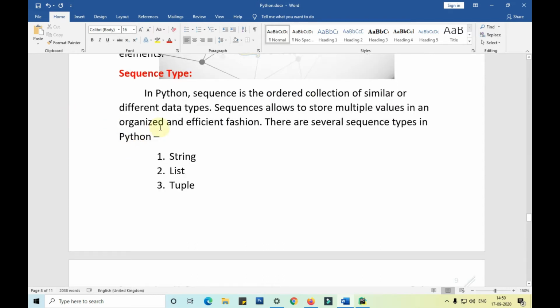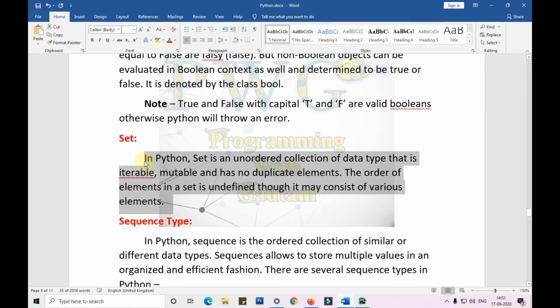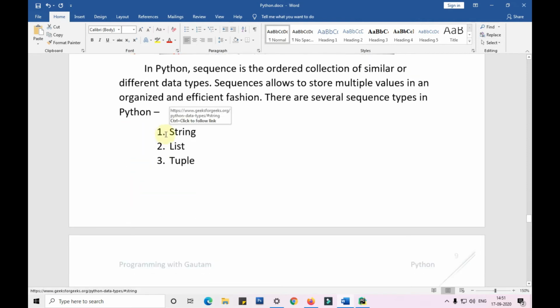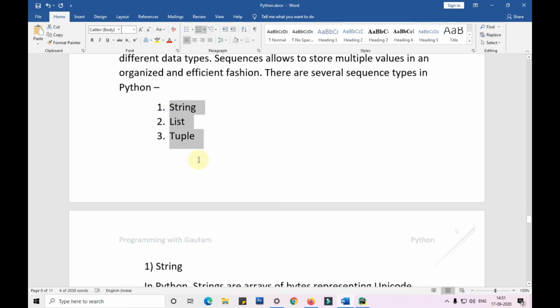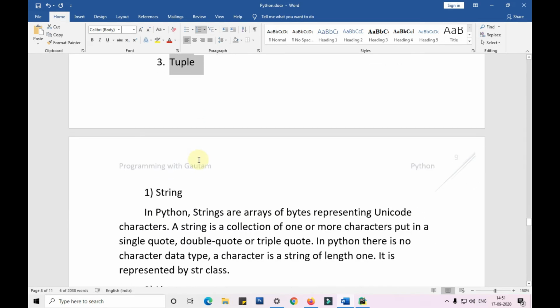Sequence type. In Python, a sequence is an ordered collection of similar or different data types. Sequences always allow us to store multiple values in an organized and efficient manner. There are several sequence types in Python, that is string, list, tuple, etc. A set does not maintain sequence, so that is the reason it is out of the sequence types. Since all these maintain sequence, they are in the sequence type. So a string is always in the form of a sequence.